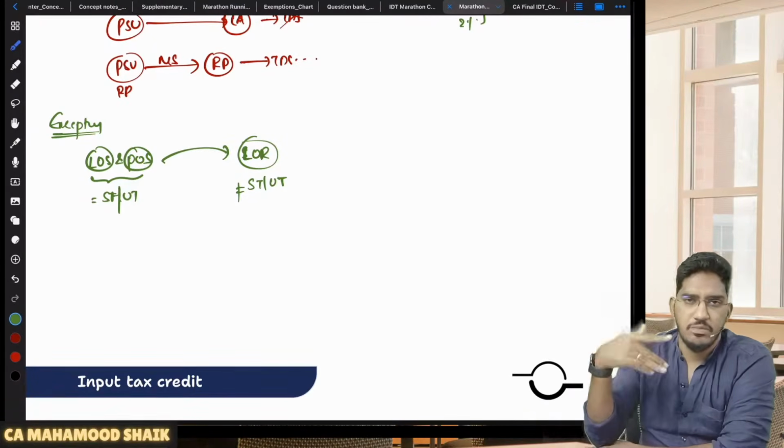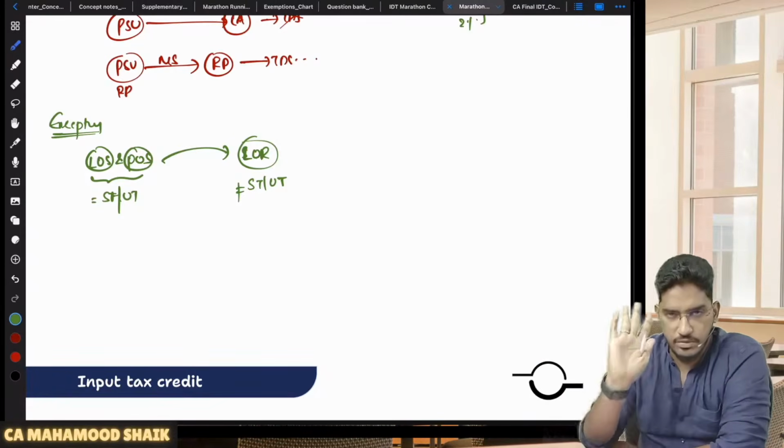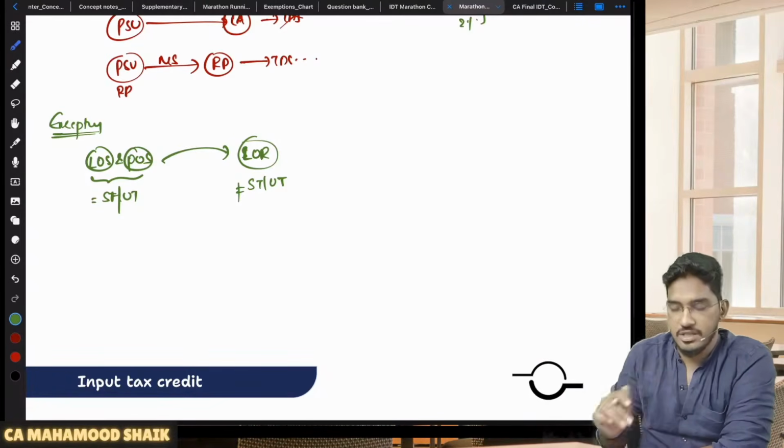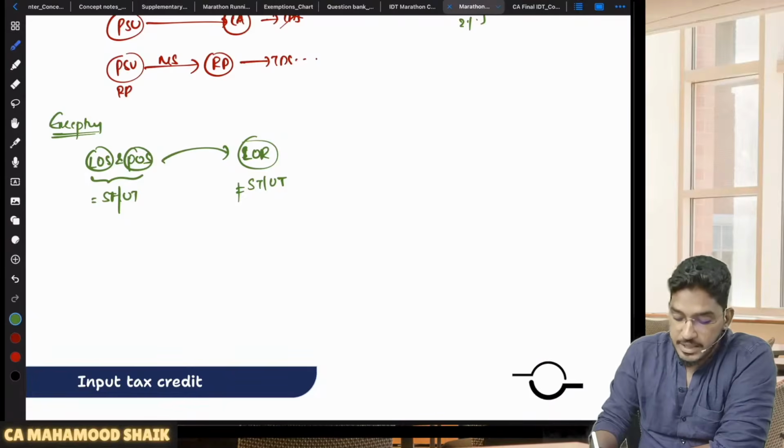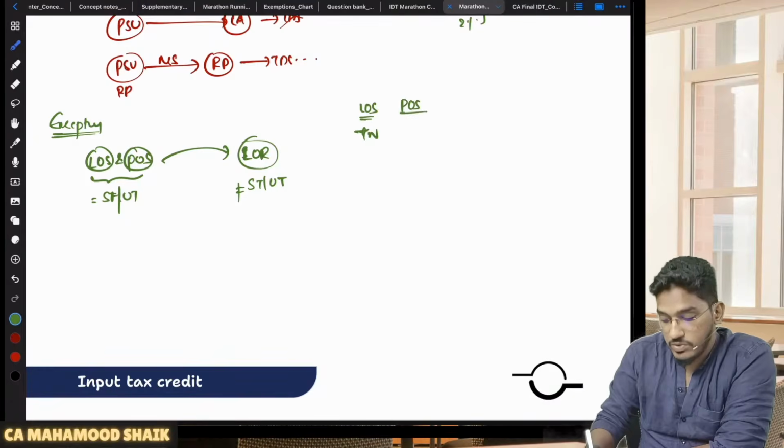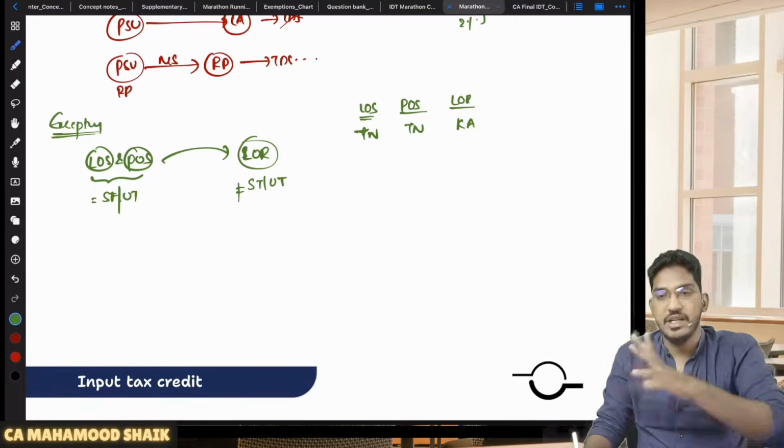I will give you one simple example. I'm not going to explain the background logic, but I will tell you one simple example of why in this particular case TDS will not become applicable. Let us say the location of the supplier is in Tamil Nadu. Place of supply is also Tamil Nadu. Whereas the location of the recipient is Karnataka. Here TDS will not become applicable.